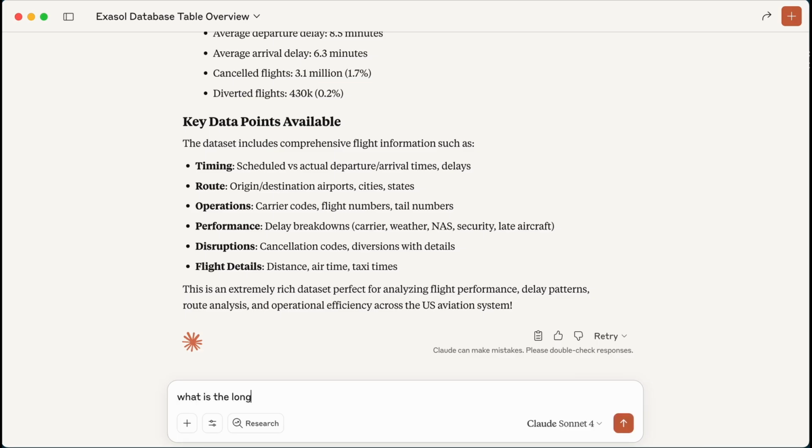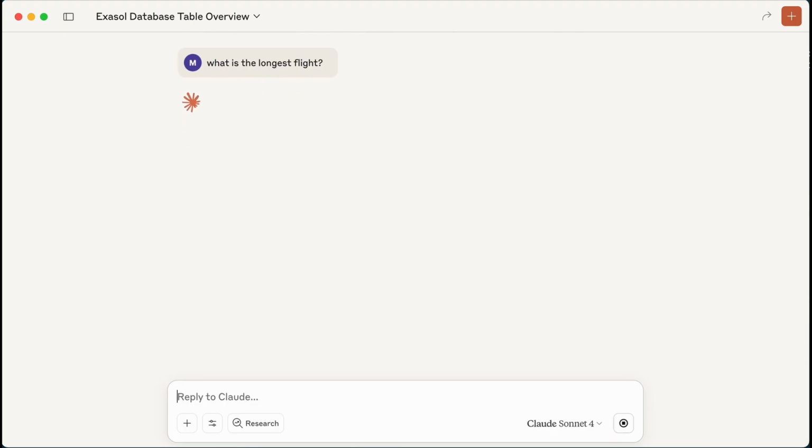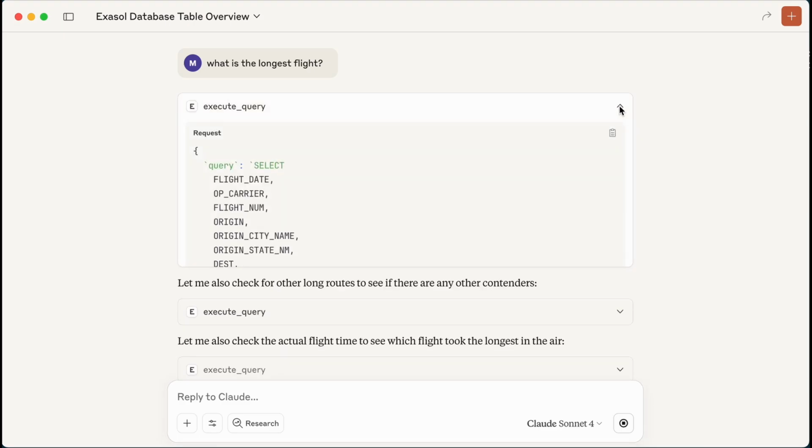What is the longest flight? Now we're actually going to start to go in and do some slightly more analytical exploration, asking more specific questions about our data. And let's see how Claude interprets that and what sort of query it issues to be able to answer that question.